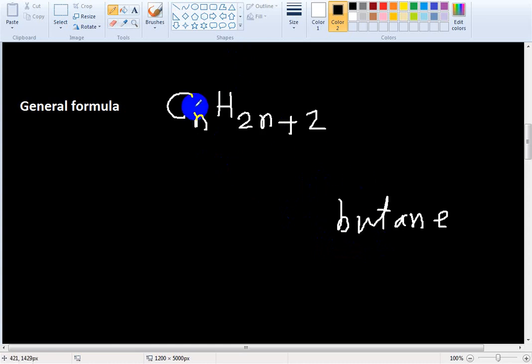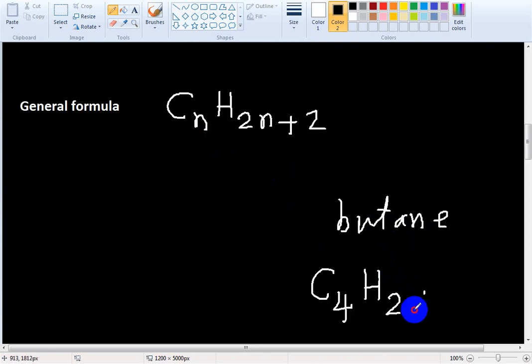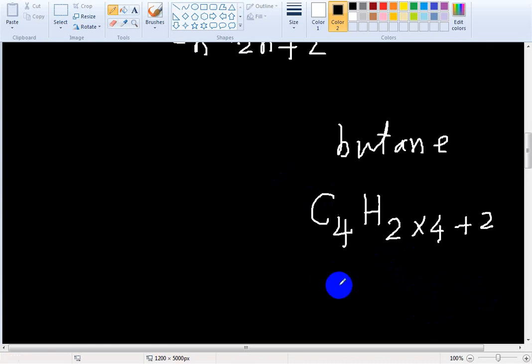So I put n equal to 4. 2n into 4, 8, plus 2, 10.